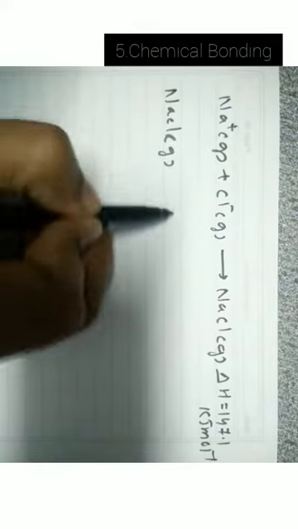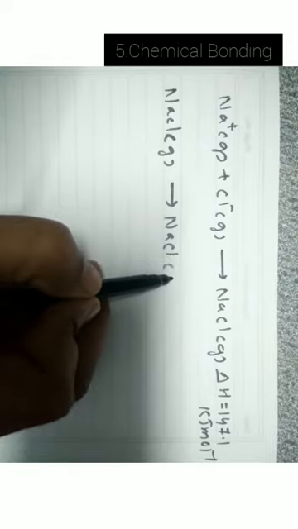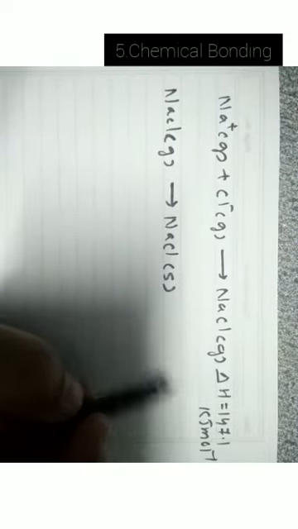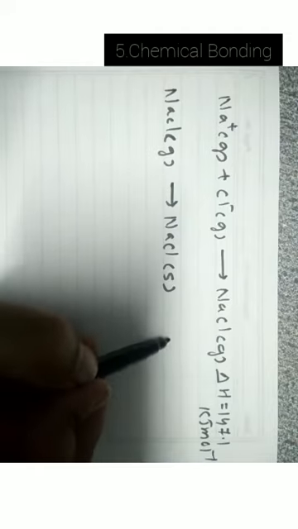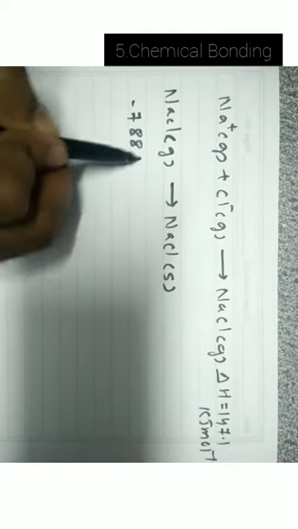The conversion of NaCl from gaseous state to solid state, or crystallization process, involves the release of heat, that is minus 788 kilojoule per mole.